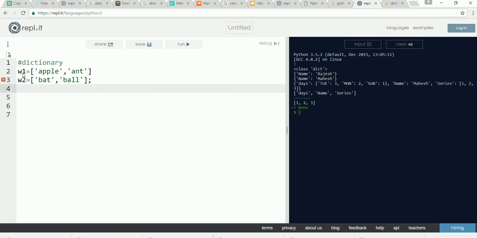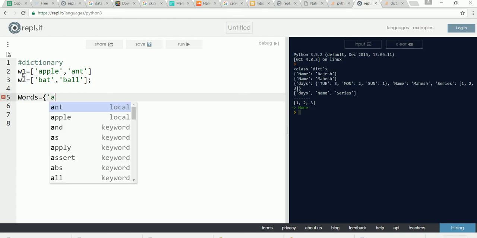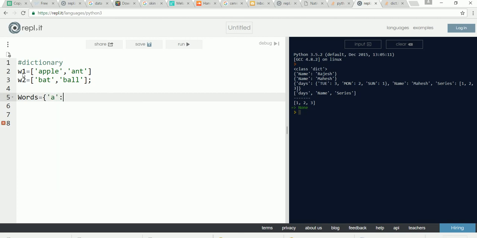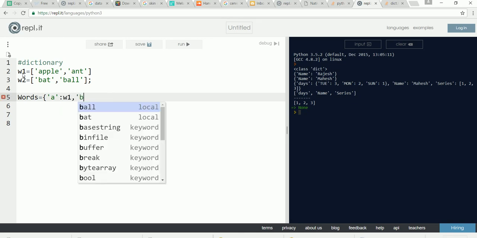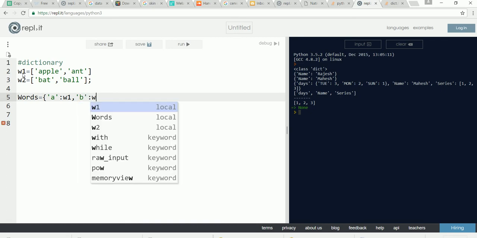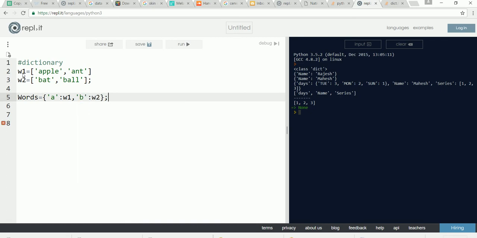We can have a dictionary, say words, equal to a new dictionary, where letter A key has word 1 as its values, and letter B has word 2 as its values.